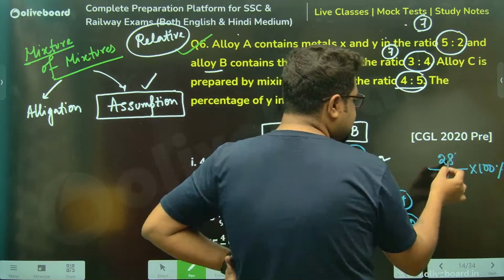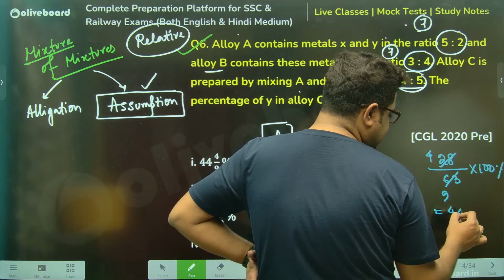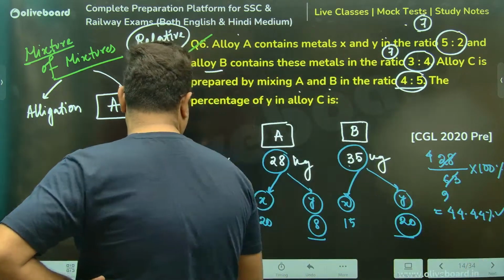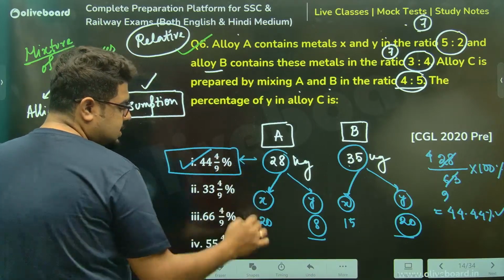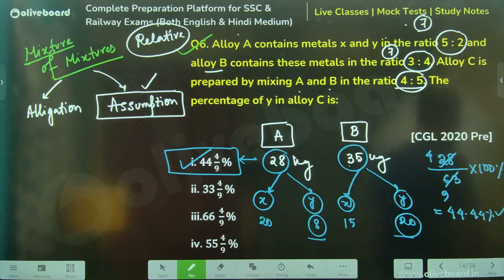So 7 fours are this. 7 nines are this. 4 by 9 stands for 44.44%. Option number 44 whole 4 by 9%. Done and dusted, sir.